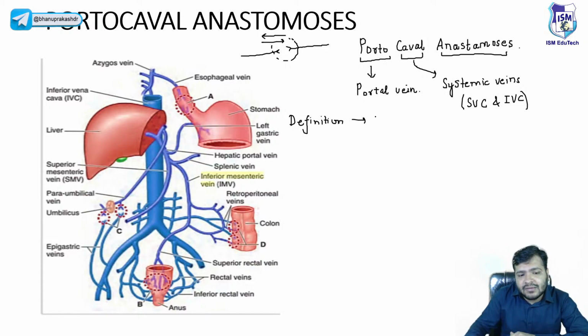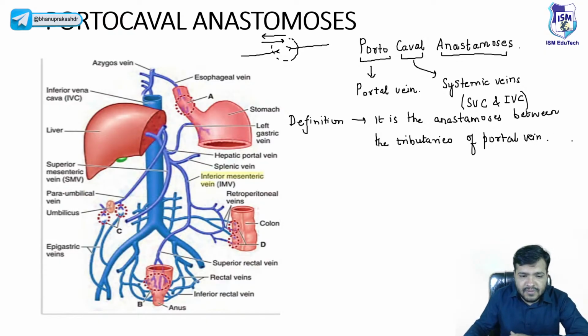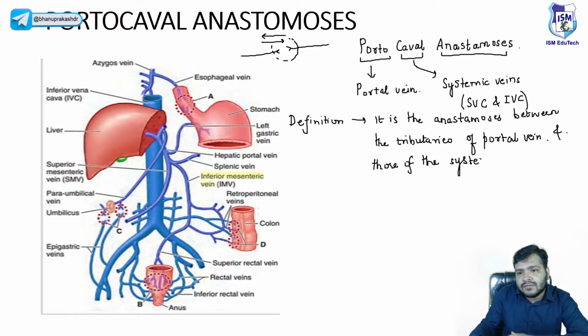So remember, beta, it is the anastomosis between the tributaries of the portal vein and those of the systemic veins, right?